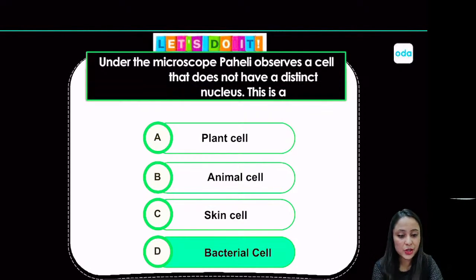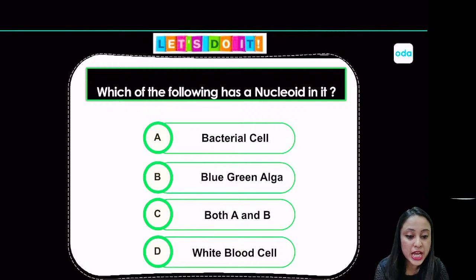Alright. Let's have a look at the next question as well. Which of the following has a nucleoid in it? Is it a bacterial cell? Is it a blue-green alga? Are both options A and B correct? Or is it option D, that is a white blood cell? Let me see who gives the answer this time.